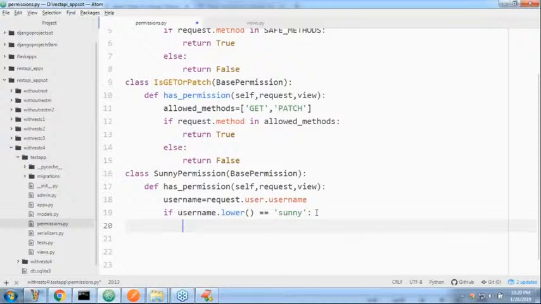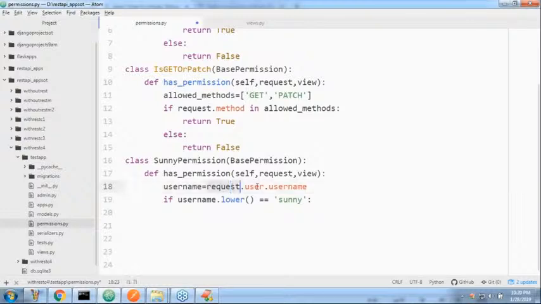Here request.user, the authenticated user object you are going to get, then .username. Self means for every instance method, compulsorily the first argument should be self. It refers to the current SunnyPermission object. Okay.